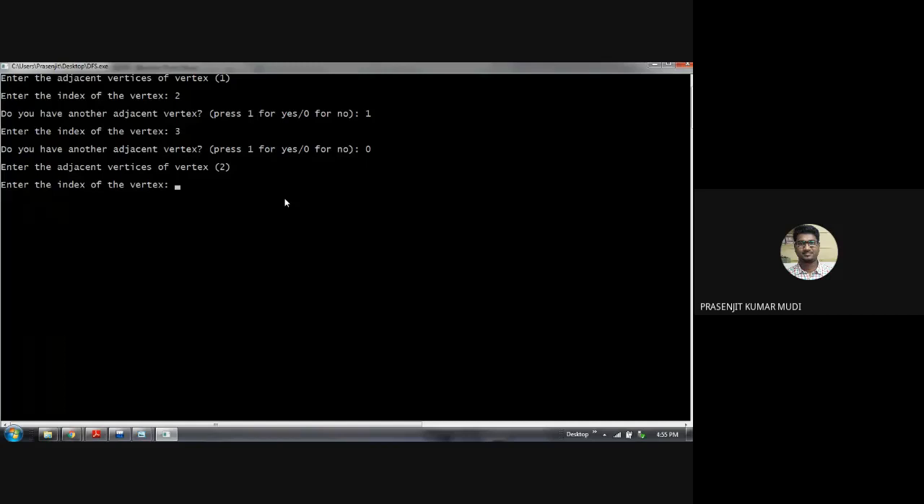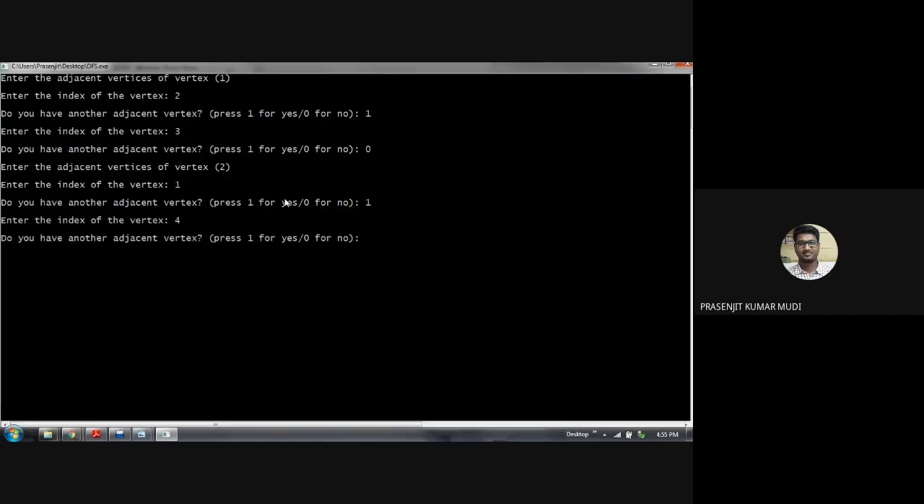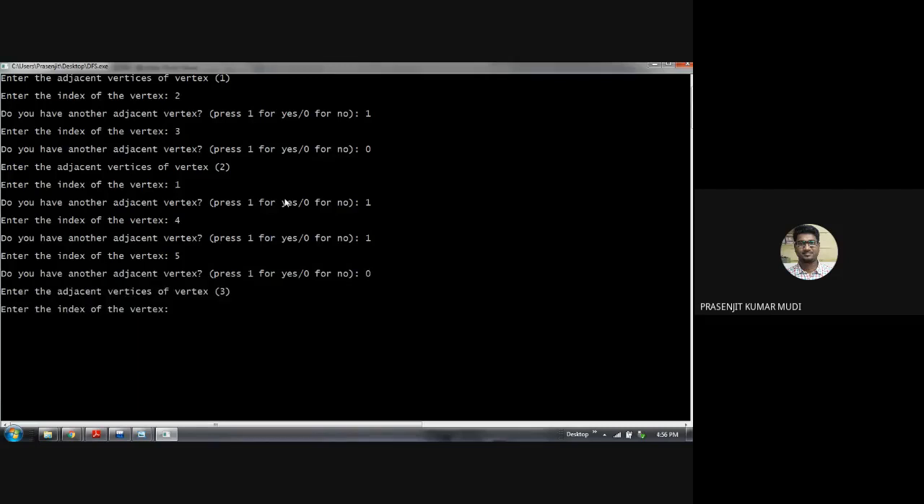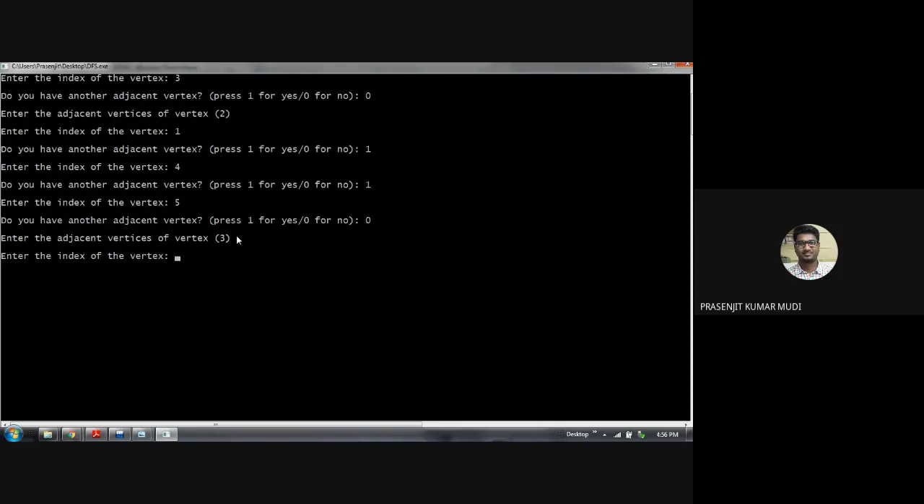As per the picture, first is 1, right? So I'm now providing the data set. Yes, I have another. Next is 4. Yes, I have another. Next I think is 5. Okay, 5. Next there is no more adjacent vertex, so press 0. Now it is asking for the adjacent vertices of vertex 3.